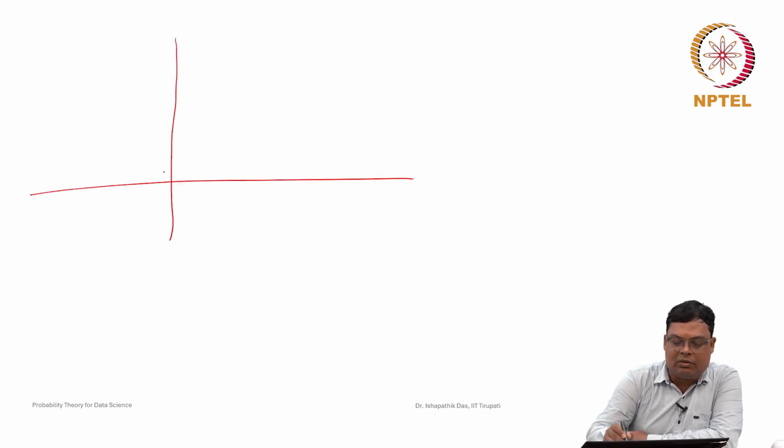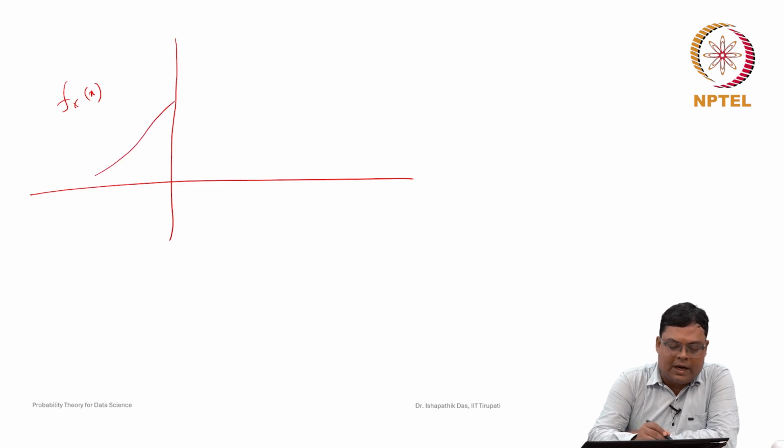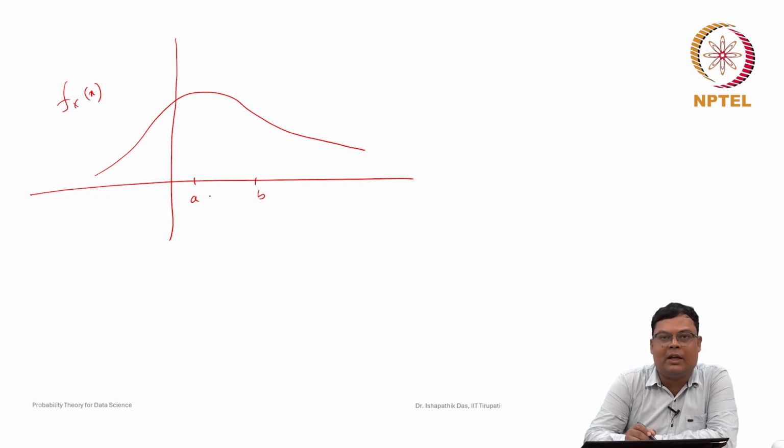Suppose if I draw f_X(x), we will show some examples, then it will be more clear. Just now we are writing a property. Suppose this is a density function. Suppose this is a and this is b, and we want to find the probability that the random variable X takes a value inside this interval.